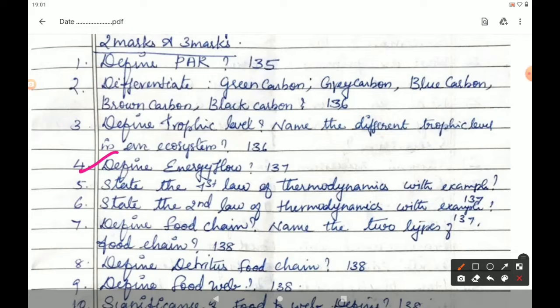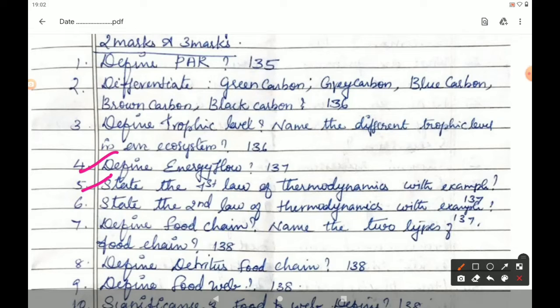The next, fifth question, state the first law of thermodynamics with example. Answer for this is given on page number 137 under the heading first law of thermodynamics. It states that energy can be transmitted from one system to another in various forms. Energy cannot be destroyed or created, but it can be transferred from one form to another. And the example for this question is given in the next paragraph.